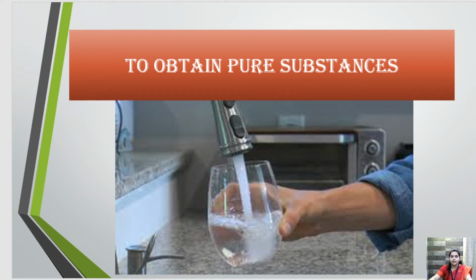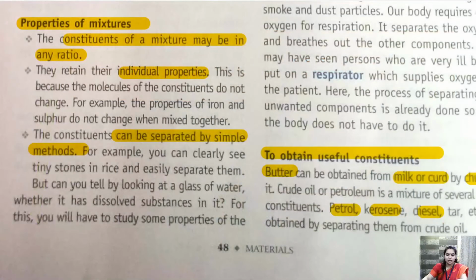The filter removes the impurities and gives us pure water. So to obtain pure water, separation is important. We have seen why separation is necessary.